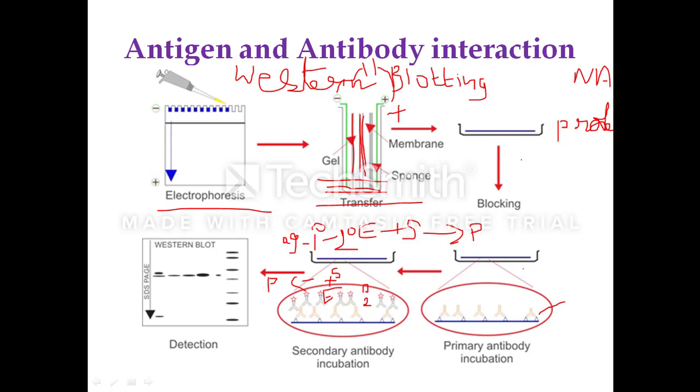In ELISA as well as in Western blotting, we require primary antibody and secondary antibody. In this session, we learned the antigen-antibody interactions like affinity, avidity, precipitation reaction, ELISA and Western blotting. We also learnt about immunodiffusion.